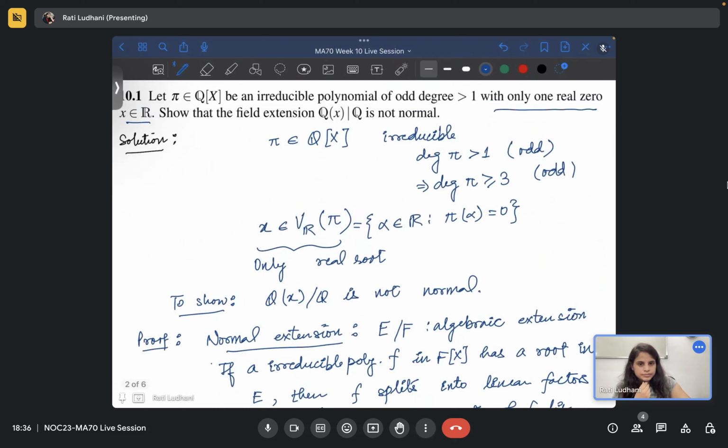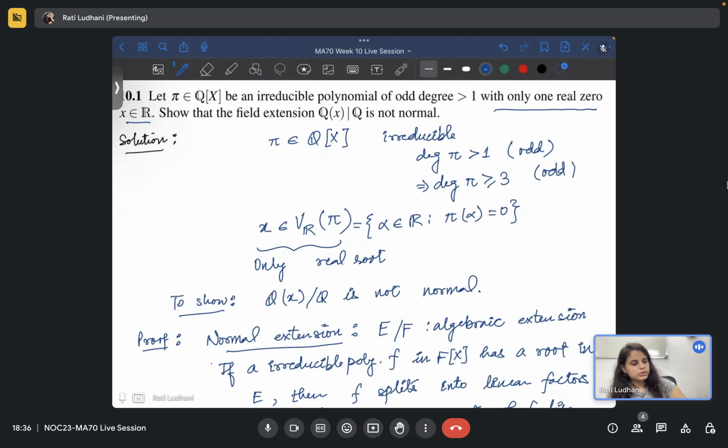Just like the fundamental theorem of algebra says there exists a root in C, and from there we can reduce it to at most n roots. That is the first step, and the equivalent definition says that if there is a root in C, then you can split it into n factors.